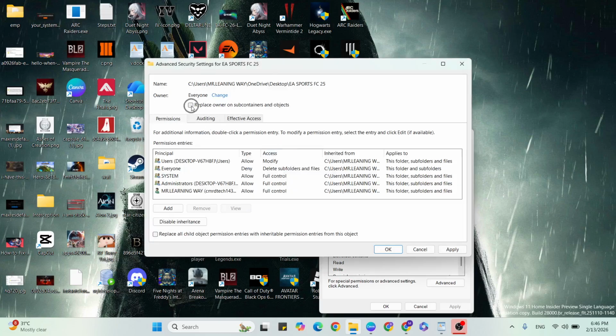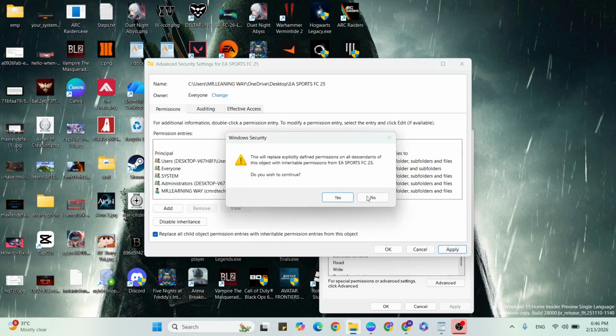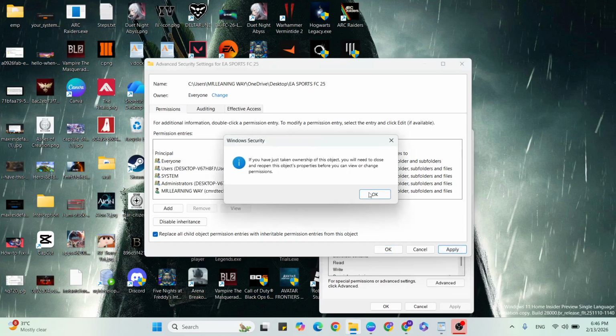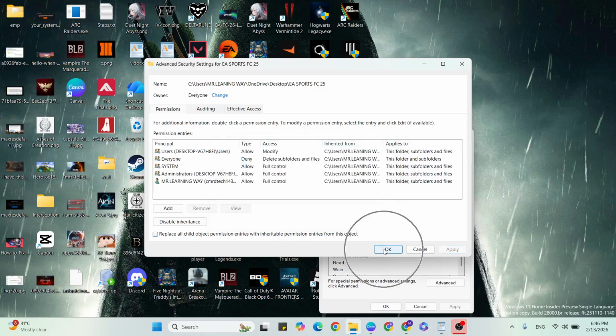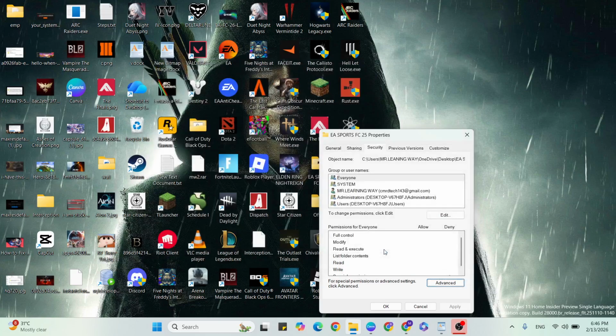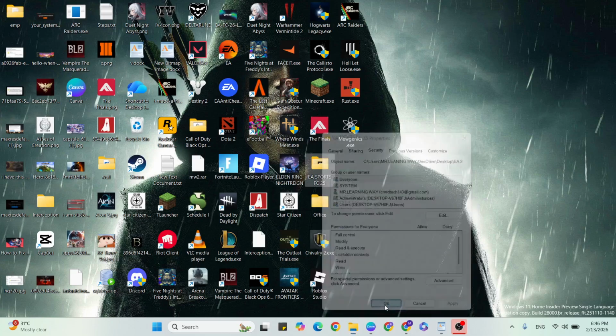then select Replace owner on subcontainers and objects. Then below, select Replace all child object permission entries. Then hit Apply. Confirmation, click Yes, then hit OK. Again hit OK. After that, confirmation, OK to close it.